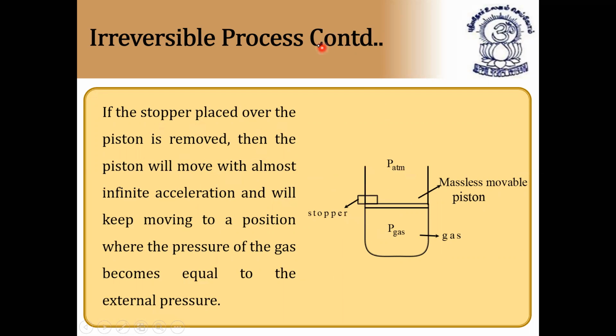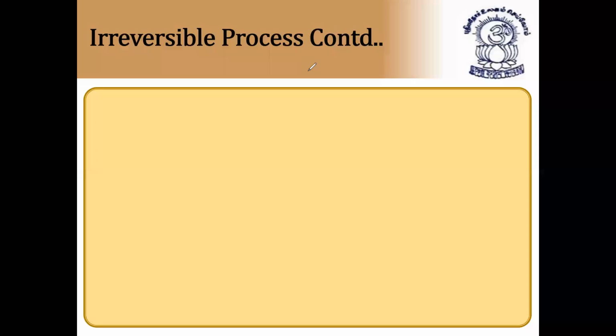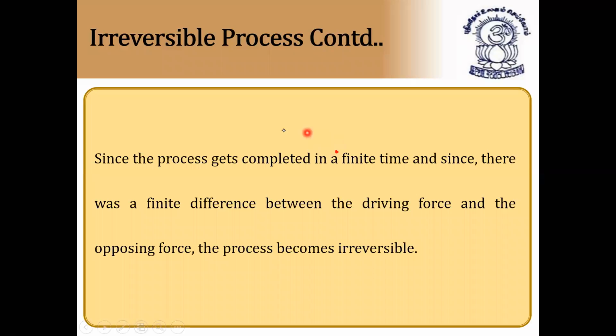If you cook rice in the pressure cooker, you'll get it, but you'll not get the rice again. So since the process gets completed in a finite time and since there was a finite difference between the driving force and the opposing force, the process becomes irreversible.